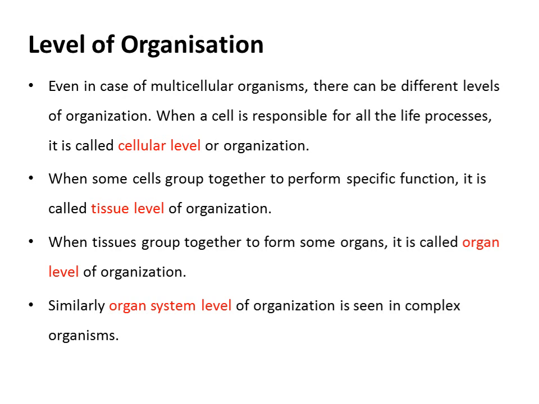So this is how the advancement and complexity of organization categorized the organisms into different categories. Either they are at the cellular level, the tissue level, the organ level, or the organ system level of organization. And at each level the complexity of the organism was increasing. Okay.